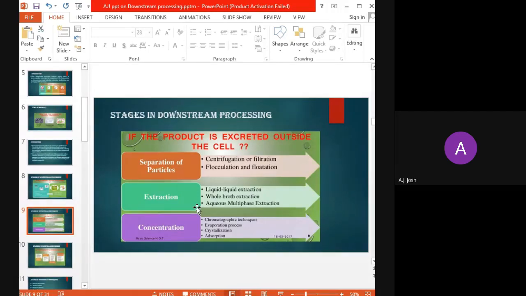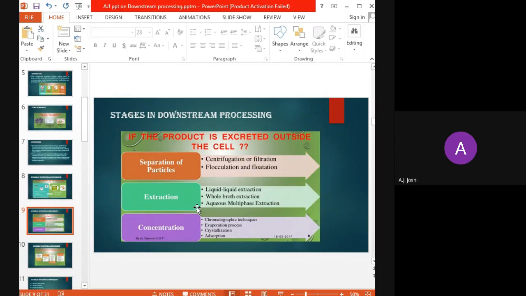So the first step is the separation of particles. This can be carried out either by centrifugation or by filtration. Then it is followed by flocculation and flotation. So these are the key steps in the separation of particles. Then it is followed by extraction.